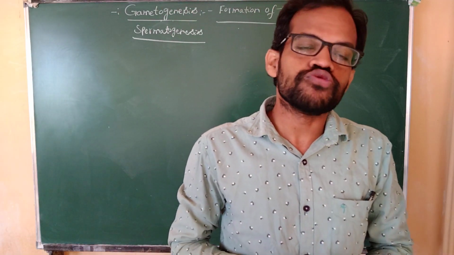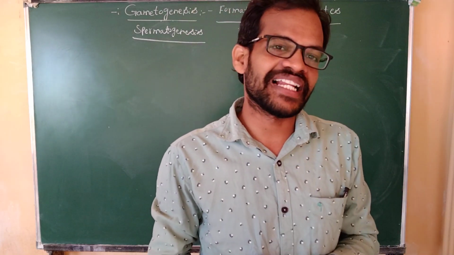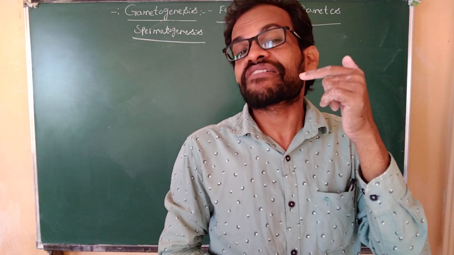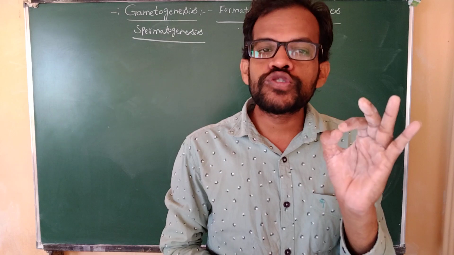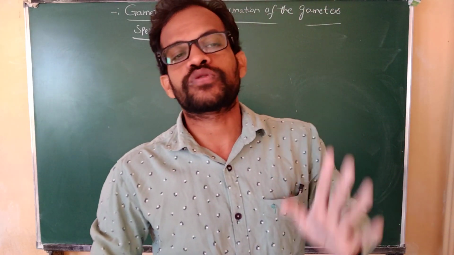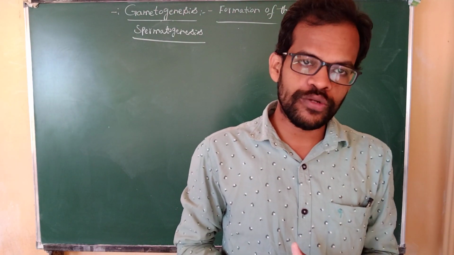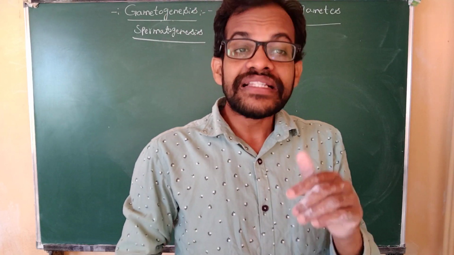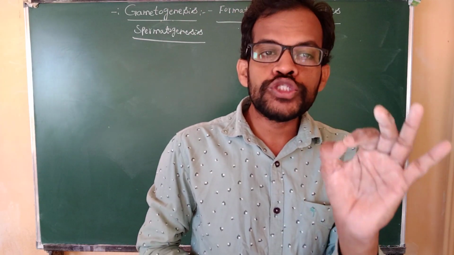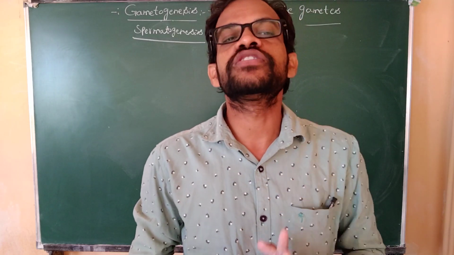The immature spermatogonium mother cells are converted, modified, into mature sperm cells. That is known as the spermatogenesis process.